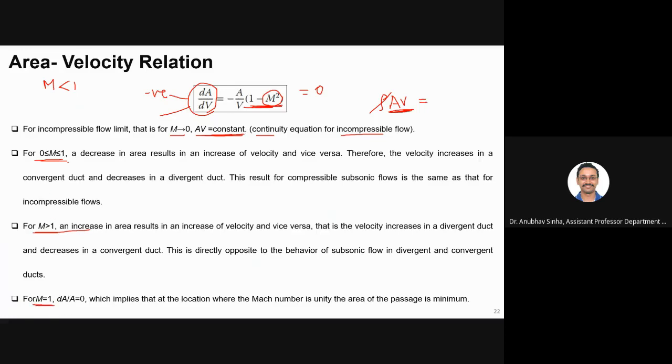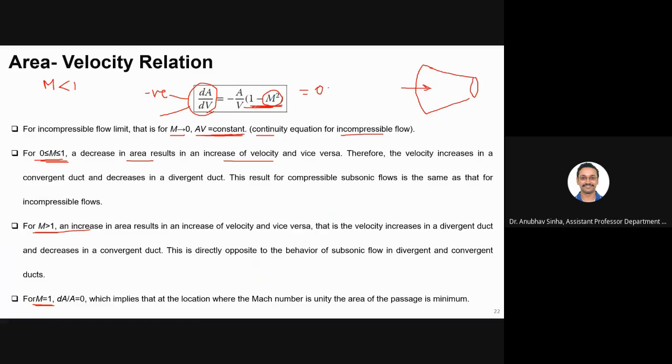So if m is less than 1, then a decrease in area. So basically we're talking about how dA and dV are related. So decrease in area results in increase of velocity and vice versa. So basically what we say is if your area is decreasing, it is like this, a nozzle. So if I have a nozzle like this, area is decreasing, right? If we move along x, area is decreasing, right? So if area is decreasing, velocity will increase.